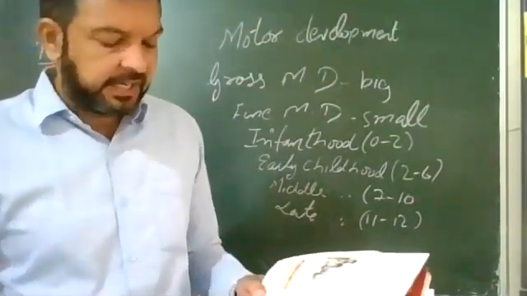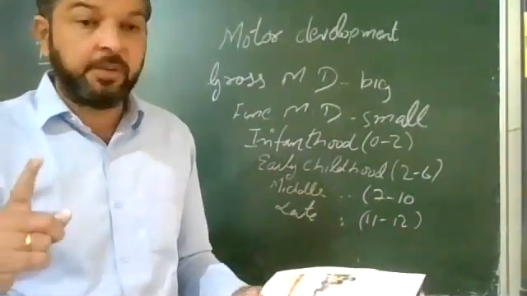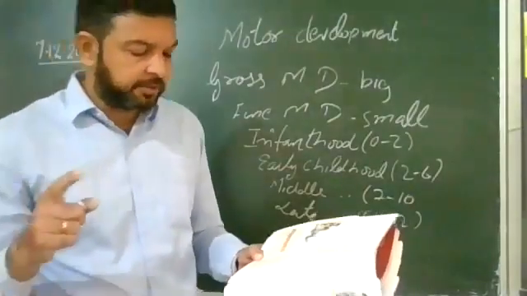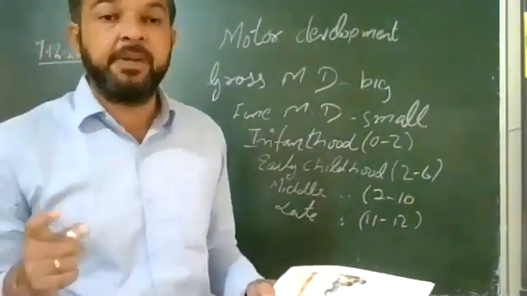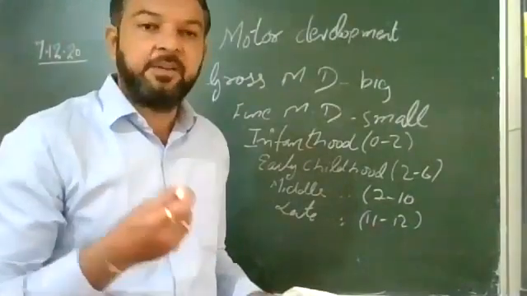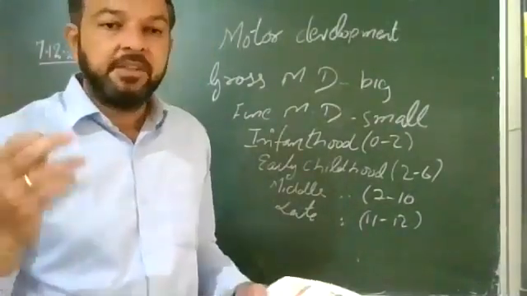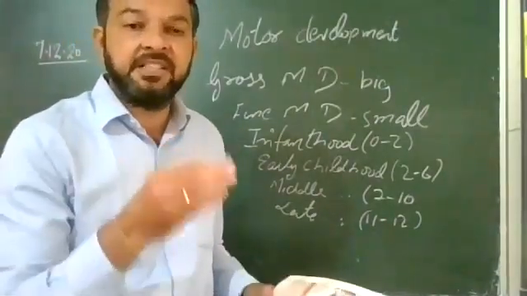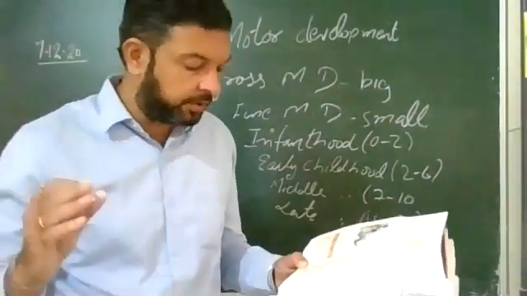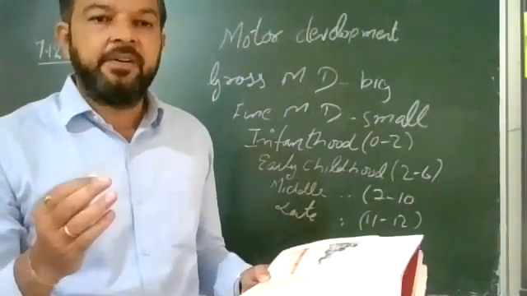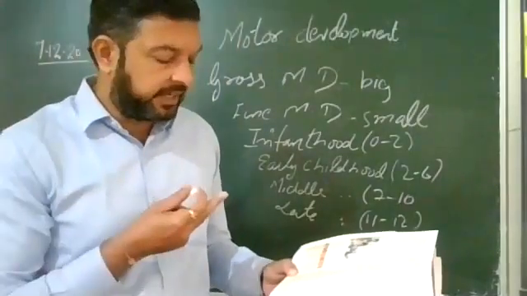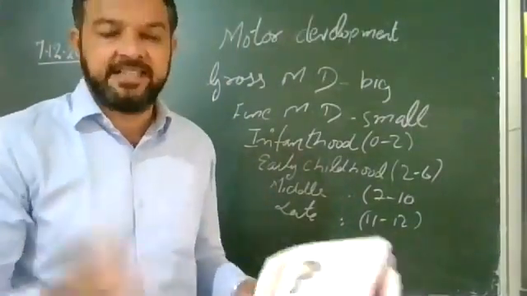Early childhood. The early childhood period is the most rapid development of motor behavior. This period is also called the preschool years. Generally, children go to nursery at 2.5, 3.5, till 4.5. So at 2 years old, a child can walk more exactly. Below 1 year, they start walking. After 2 years, in early childhood, he can walk around obstacles and walk exactly.